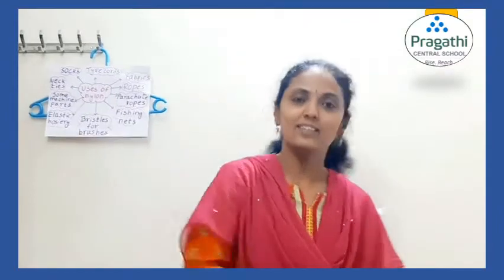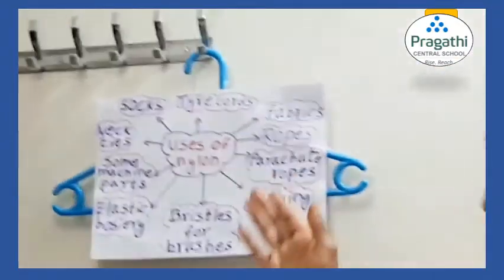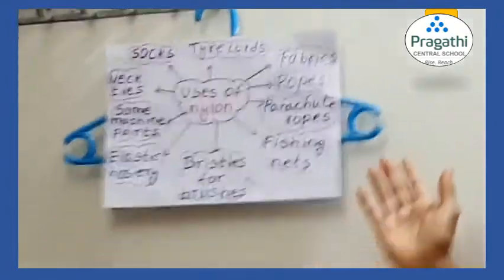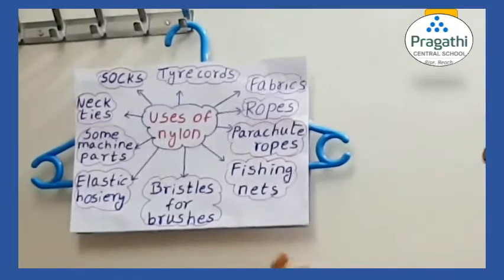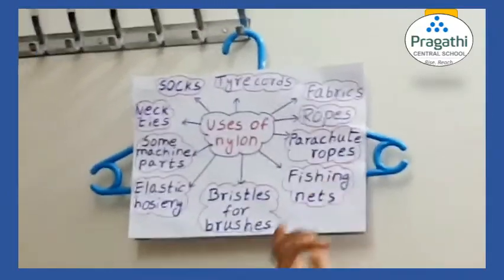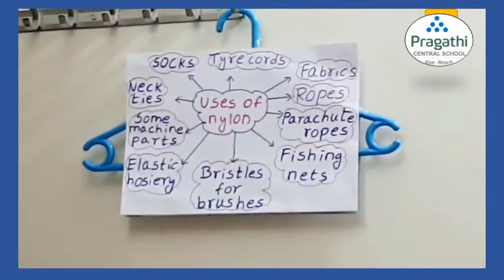Now, let us see the uses of nylon once again. To prepare tire cords, fabrics, ropes, parachute ropes, fishing nets, bristles of various brushes, elastic hosiery, some machine parts, neckties and socks. These are the uses of nylon.